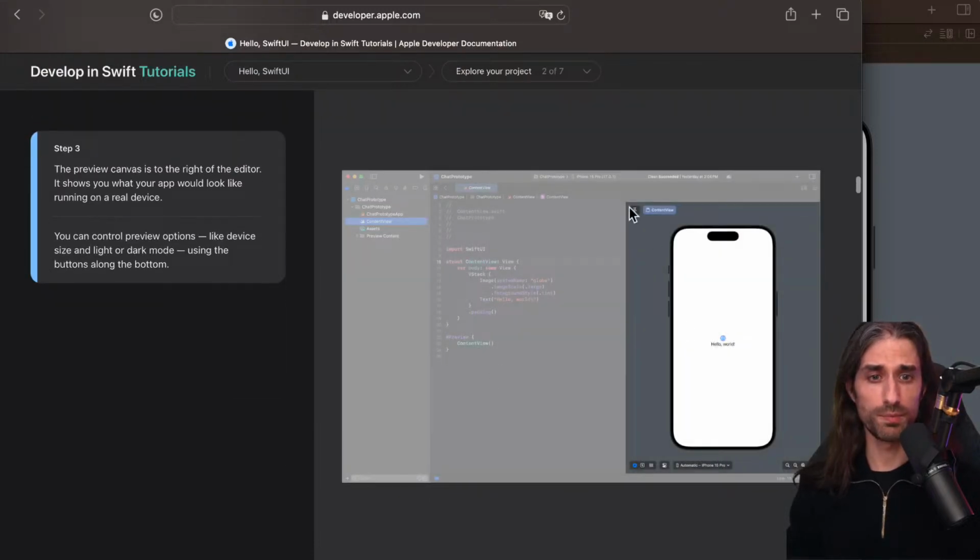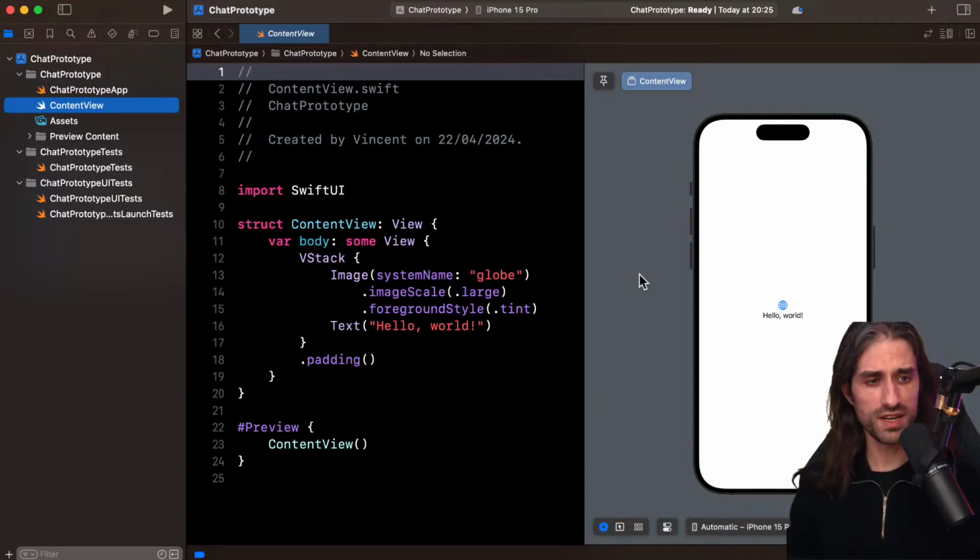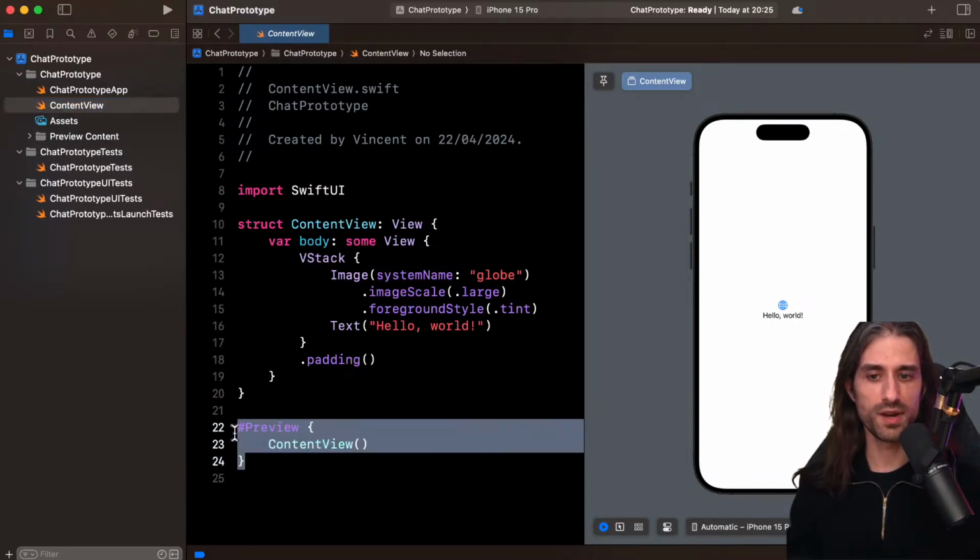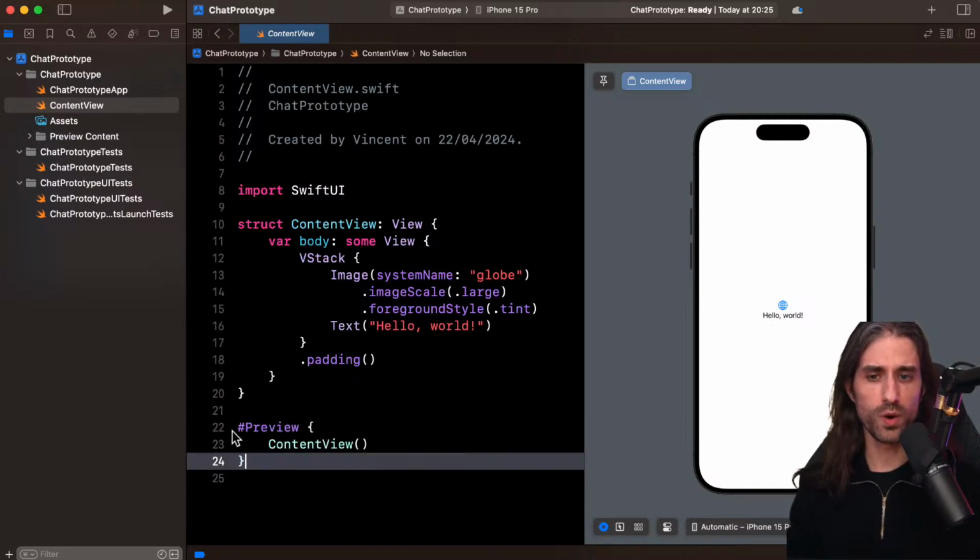The preview, the part on the right here: the preview canvas is the right part of the editor. It shows you what your app would look like running on a real device. And you can control preview options like device size and light or dark mode using the buttons along the bottom. A preview only appears, of course, when you are editing a SwiftUI file. Actually, you can see the preview is defined in code right here. I guess we'll go over what this syntax means just after.